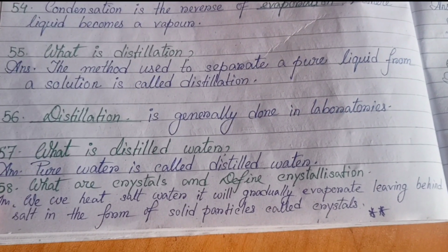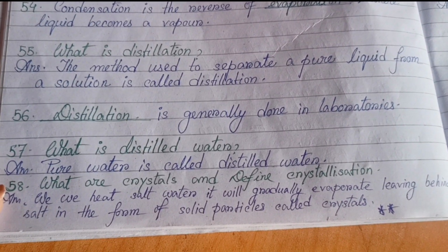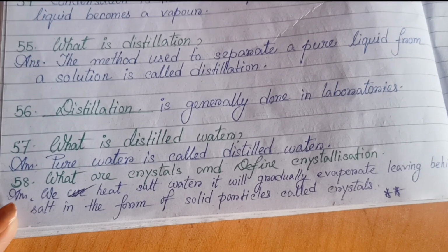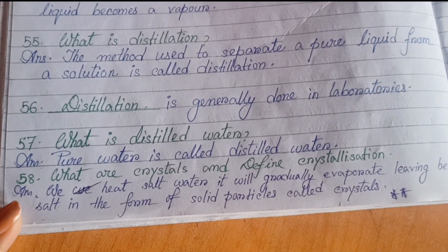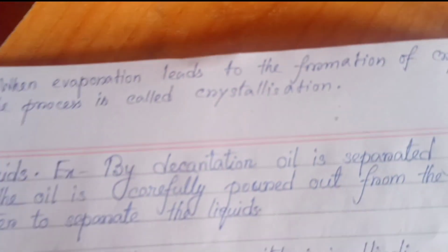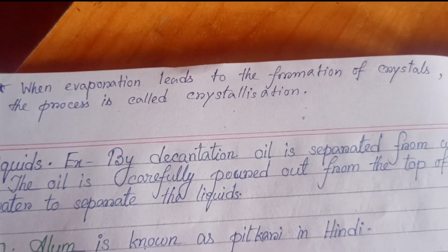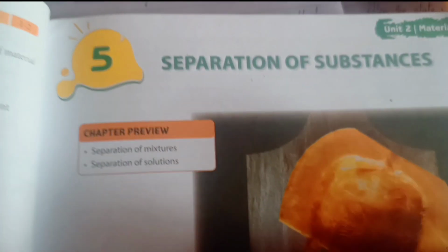58. What are crystals and define crystallization? When we heat salt water, it will gradually evaporate, leaving behind salt in the form of solid particles called crystals. And define crystallization. When evaporation leads to the formation of crystals, the process is called crystallization. So these are the intext question answers from chapter 5, class 6 science book, West Bengal Board, separation of substances.